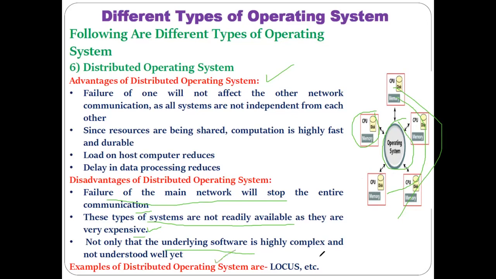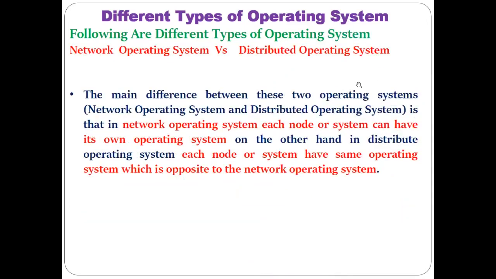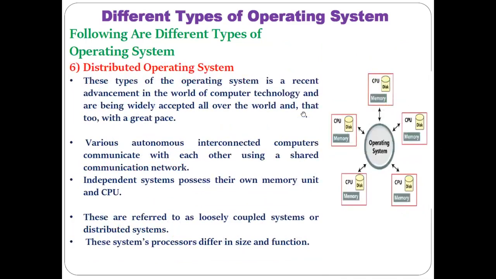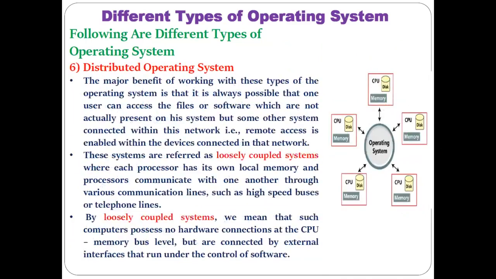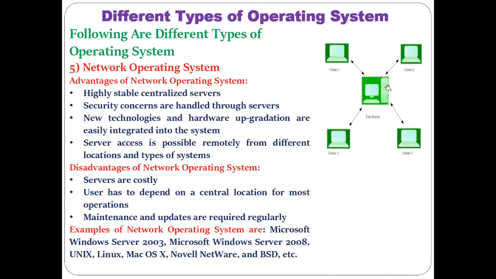One example of a distributed operating system is Locus. So Locus is one of the great examples of distributed operating systems which are available in the market. Okay, so from this, now if you see the previous operating system, the fifth operating system we have discussed was the network operating system, and the sixth we are discussing is the distributed operating system. Now in that you might see some similarity, but there are a lot of differences also. The similarity is that both of these operating systems are installed on some central location.